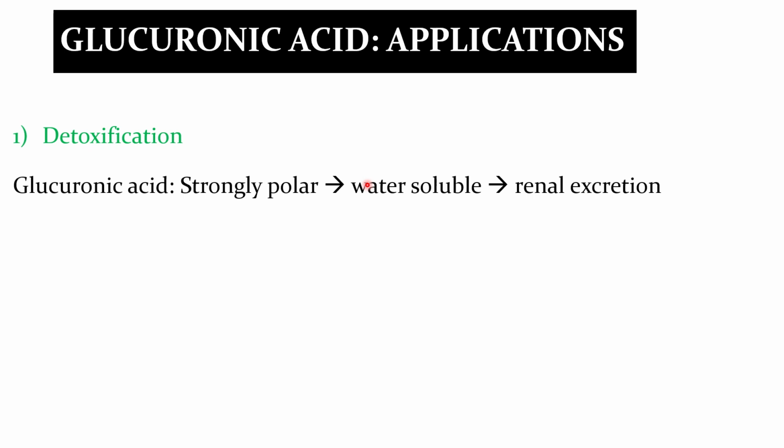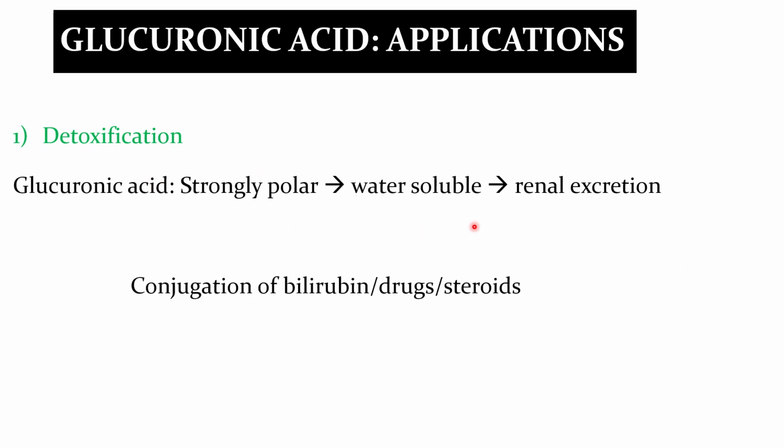Thus, it can help in renal excretion. So, the water insoluble substance can also get excreted in urine when it gets conjugated with glucuronic acid. Examples: conjugation of bilirubin, drugs, and steroids.